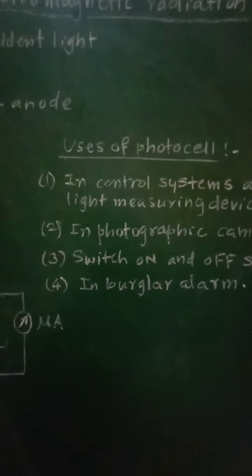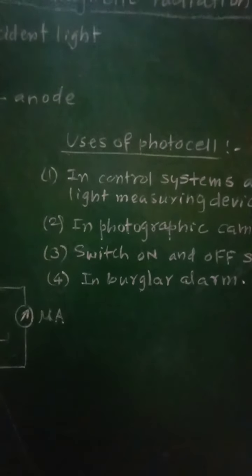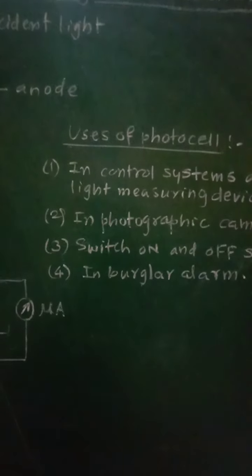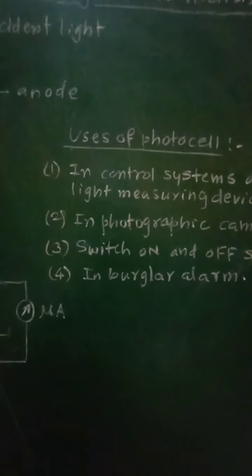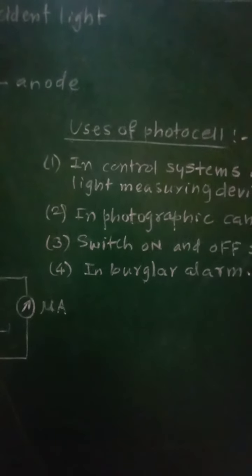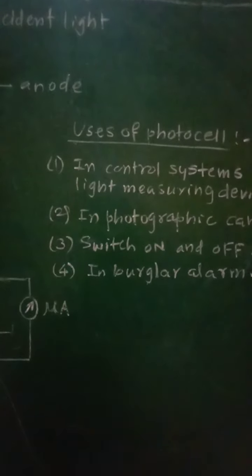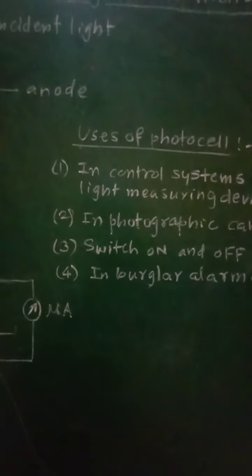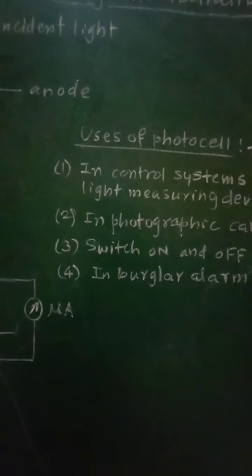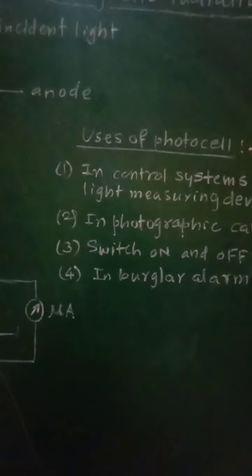In burglar alarms, the source of ultraviolet radiation is kept near the entrance of our house, and light is made to be incident on the cathode of the photocell and the photocurrent is generated.